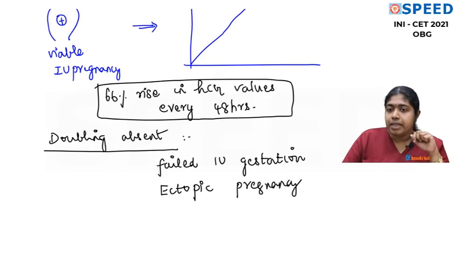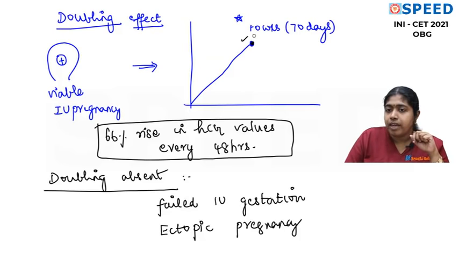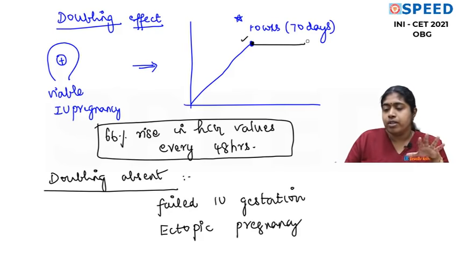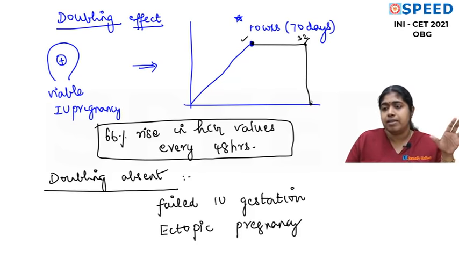So here also please remember the peak value because it's a very important question. After 10 weeks, the value of HCG almost remains constant, static throughout the rest of the pregnancy. There's a slight secondary peak at 32 weeks, which is insignificant. We are not worried about that. But the point for us is, when does HCG come back to the pre-pregnant value, I mean, undetectable levels?